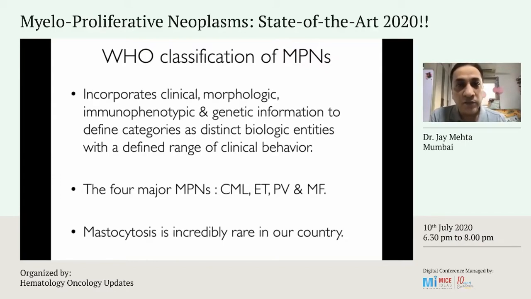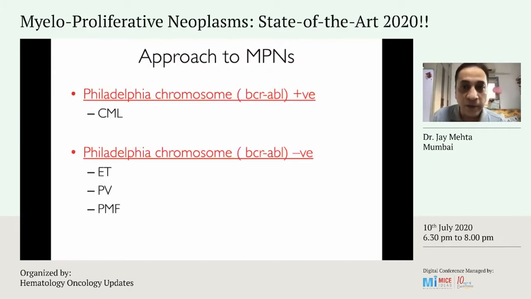The WHO classification incorporates clinical, morphologic criteria, immunophenotypic features, and genetic information to define categories as really distinct biologic entities. And why do we need to do that? Because they have a very specific clinical behavior, and you can predict its outcome and therefore the treatment as well.